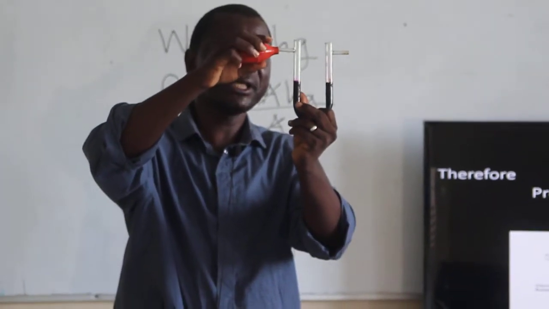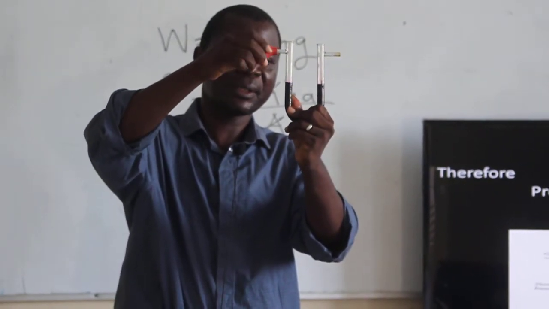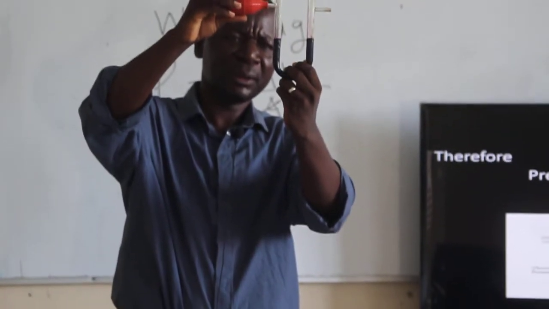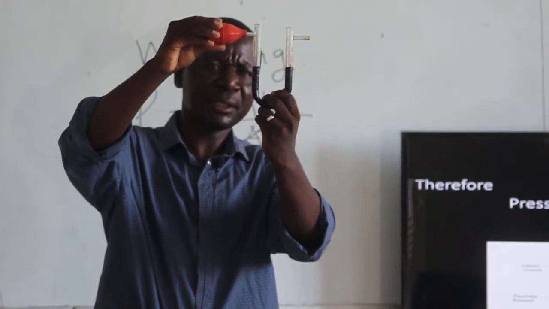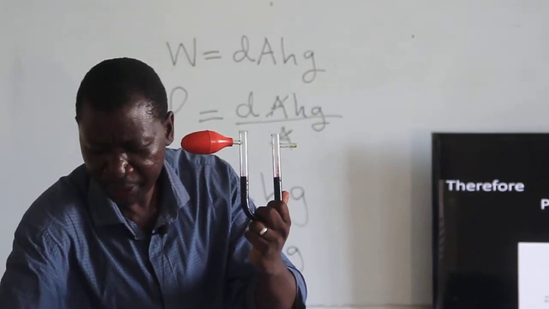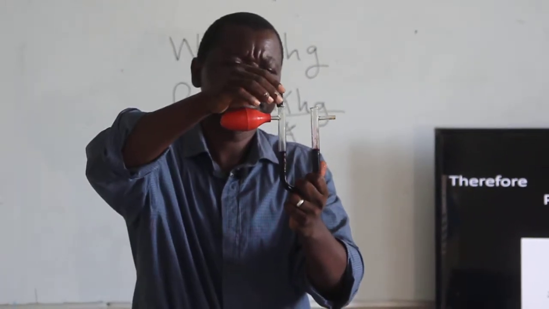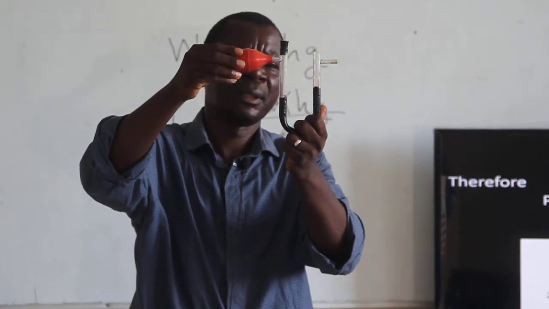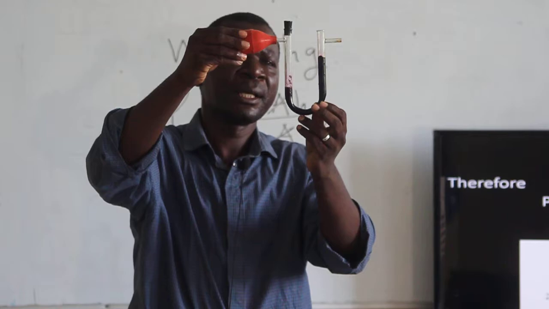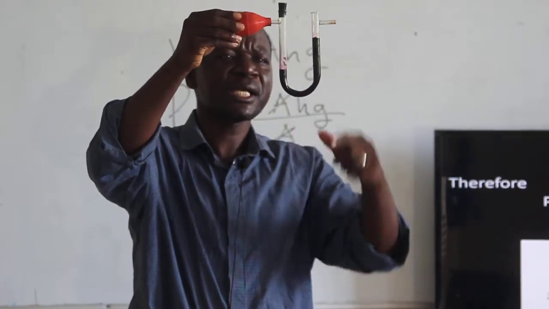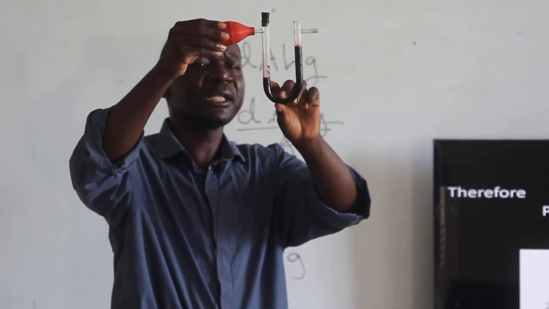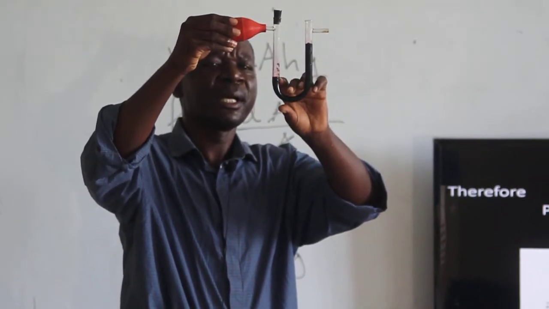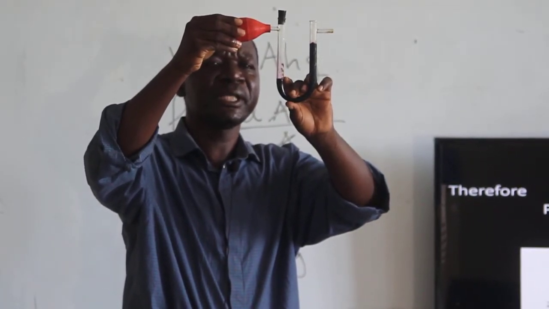Just like if we just use this apparatus to blow, we press this side to increase the pressure. We realize that the levels start changing. The level at this point will be down, the other level will be up. And we have said pressure increases with the depth.